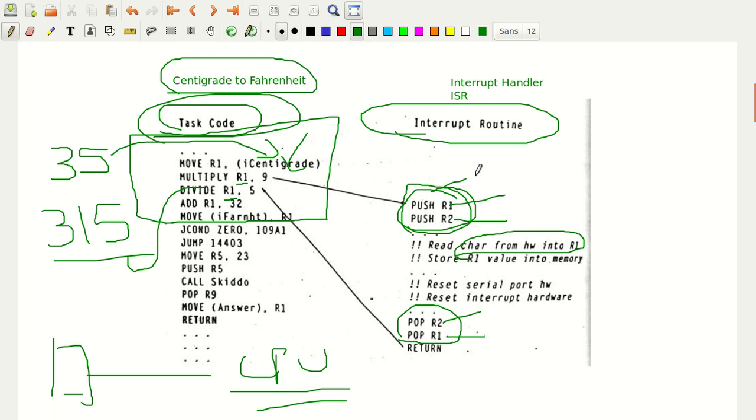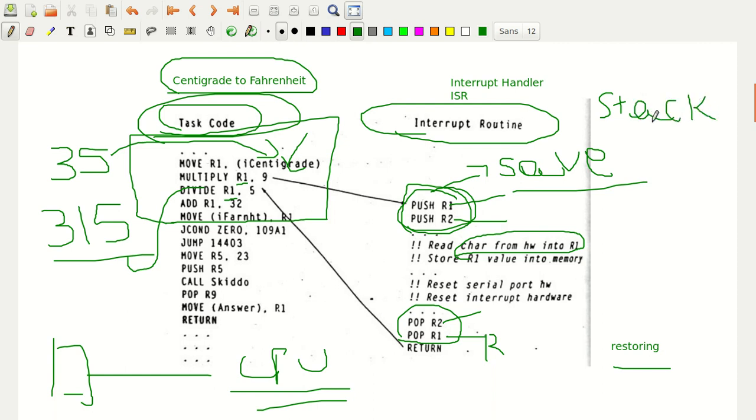what we say this one is, we say this one as saving the context, and this we say as, first let me write it here, restoring the context. Okay. So, this we call saving the context, and this one is restoring the context. Means we are saving the contents of R1 onto the stack. Stack means here memory itself. Okay. We are saving the contents of R1 onto the stack.